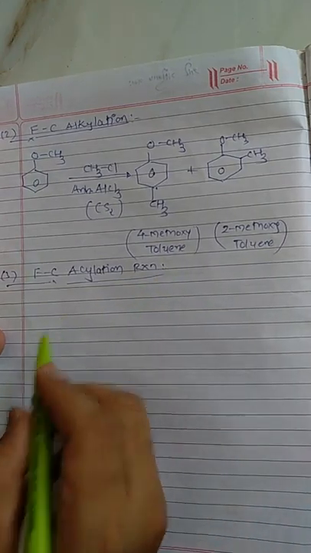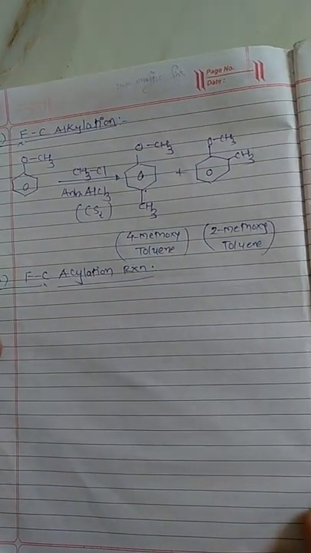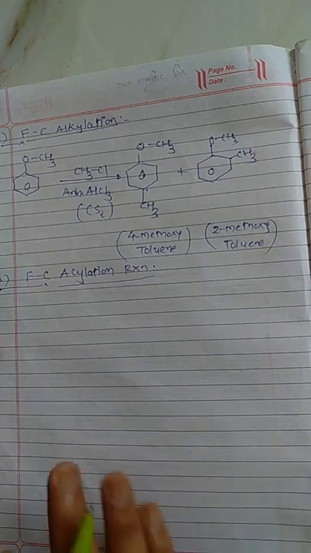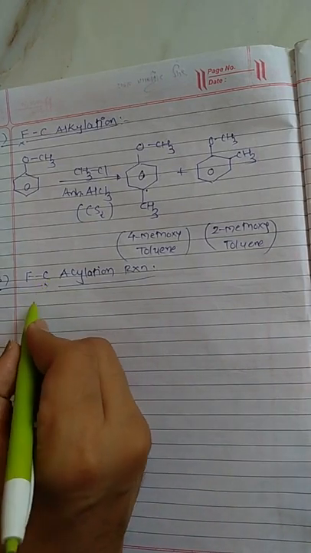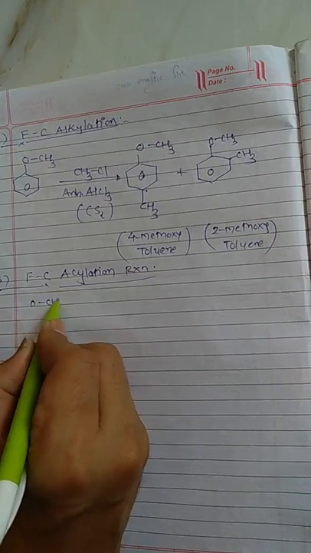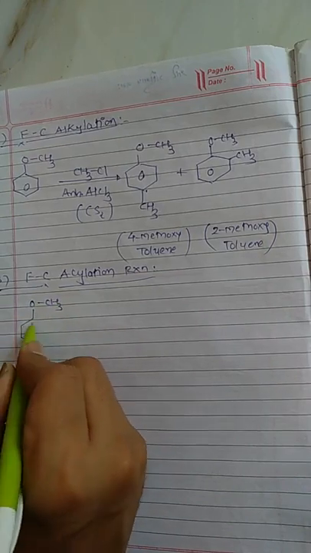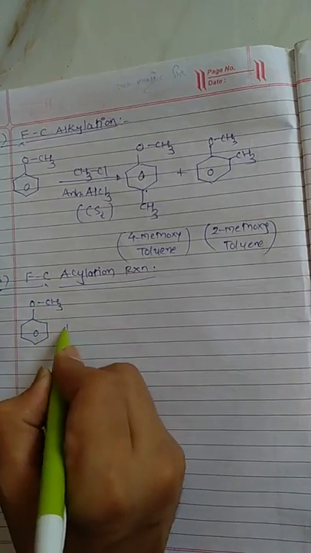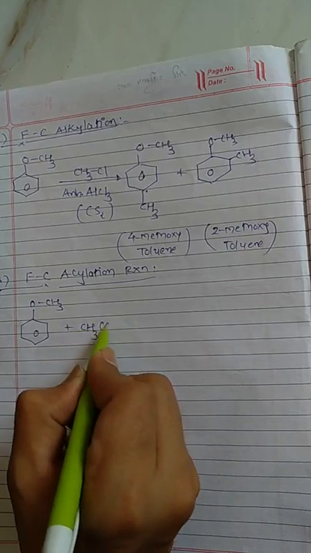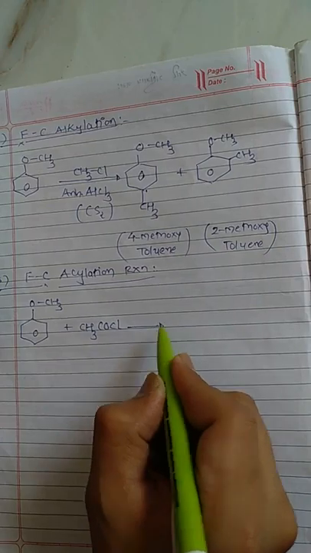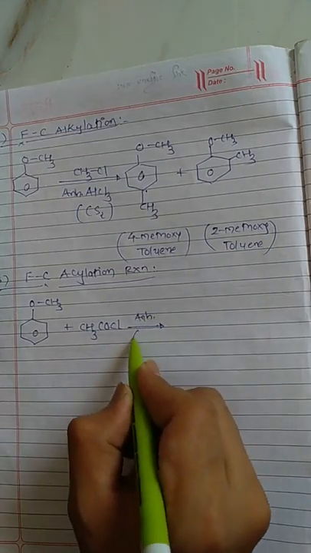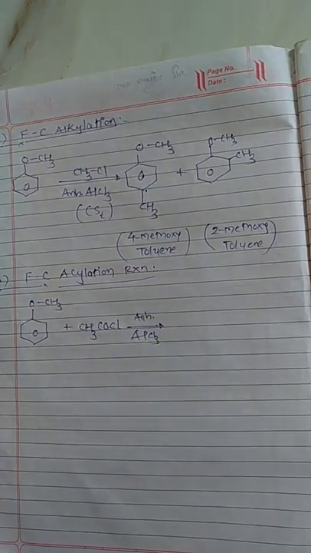For acylation, we require an acyl ion which is obtained from acyl chloride or acid anhydride. So we have a choice over here. I will write: this is anisole, which undergoes treatment with acyl chloride CH3COCl in the presence of anhydrous AlCl3.